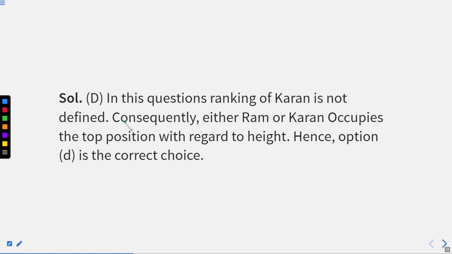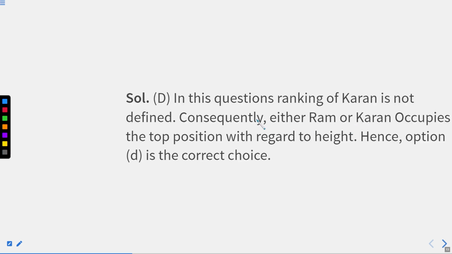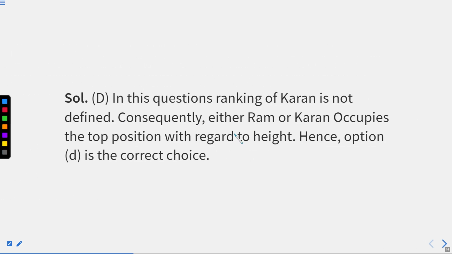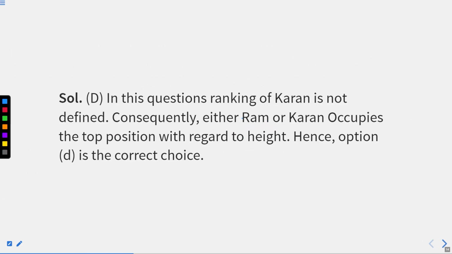You can also read the solution part. In this question, the ranking of Karan is not defined. Consequently, either Ramesh or Karan can occupy the top position. Ram is not correct here; the word will be Ramesh. You can correct it here as well, that is Ramesh. It is a printing mistake here, right?